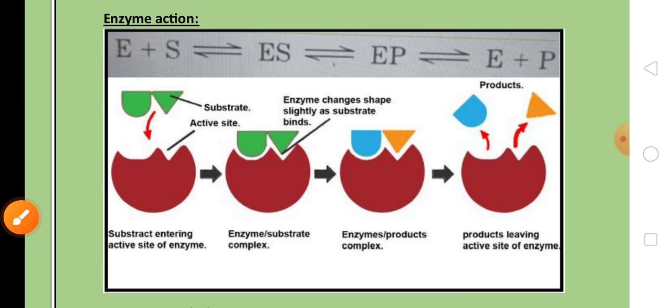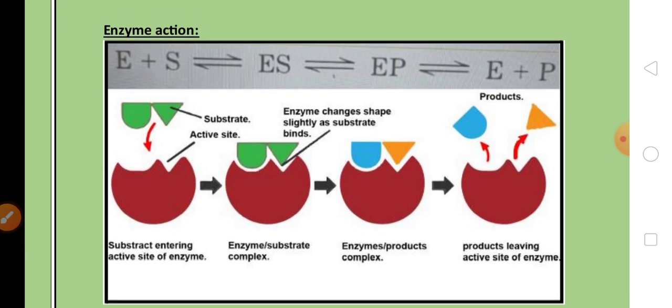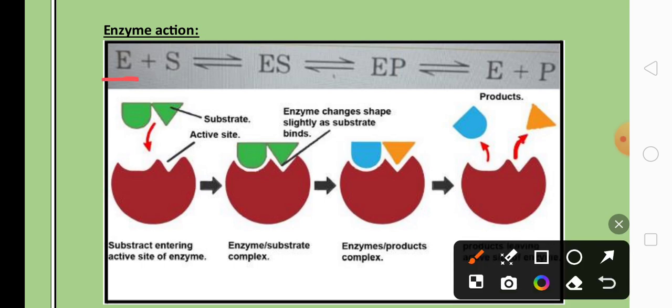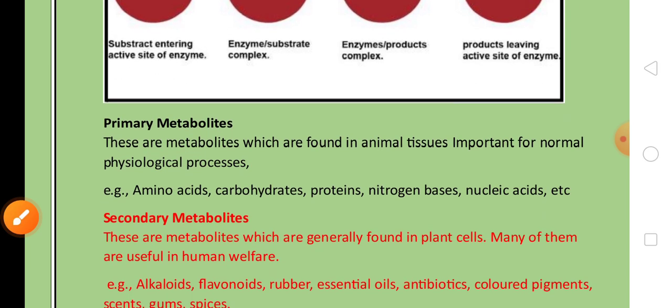Another 3 marks question is enzyme action. In enzyme action, we can see the enzyme reacts with the substrate to form an enzyme-substrate complex, and that enzyme-substrate complex breaks down to give enzyme and product. The enzyme-substrate complex breaks down to produce product and release the enzyme for the next catalytic action. So this is very important for 3 marks.